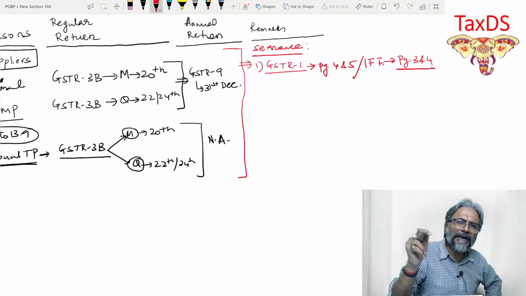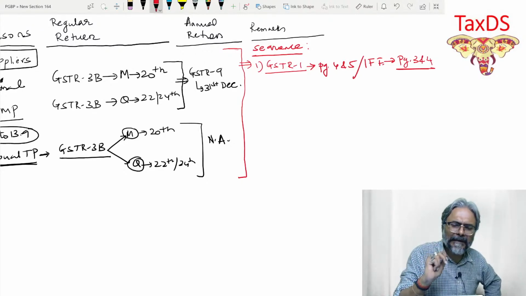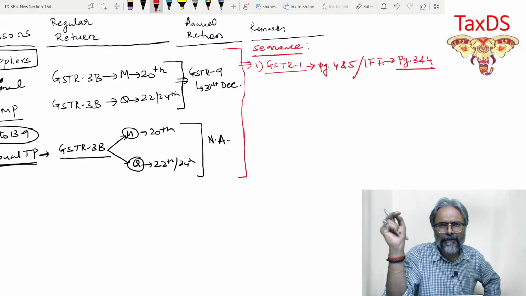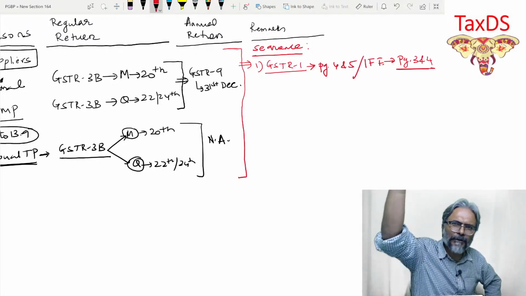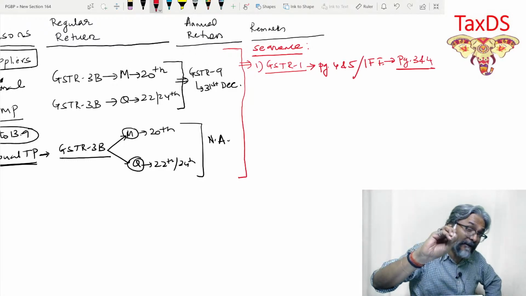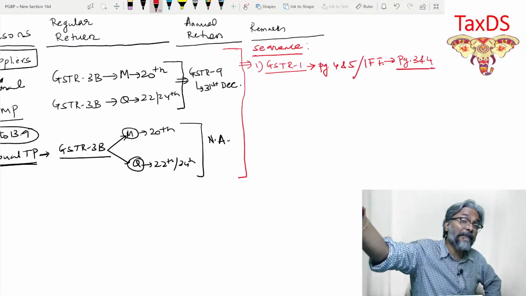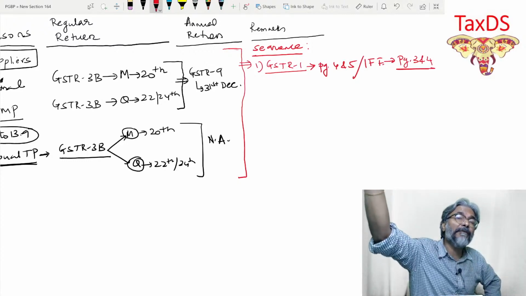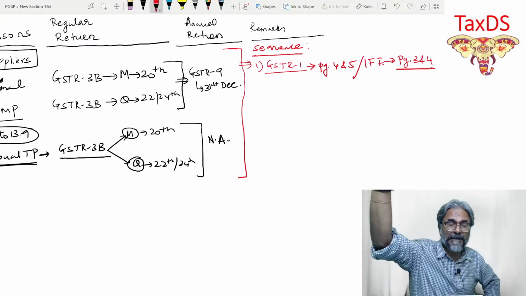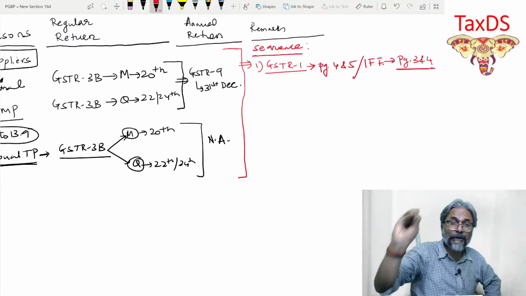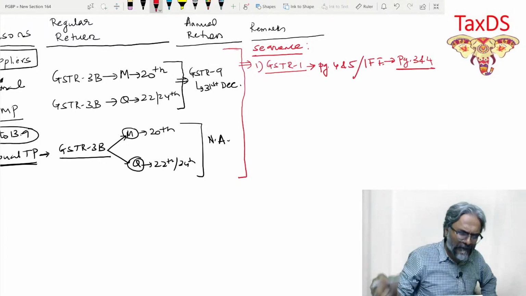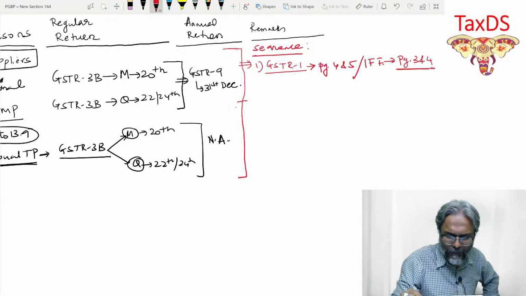The QRMP people may not file the GSTR1 at all, because they have the obligation to file the quarterly return, but they have the facility to file the invoice statement. They will upload the invoices. That is known as IFF, Invoice Furnishing Facility. More on this we'll discuss later, but just make the notes properly first.